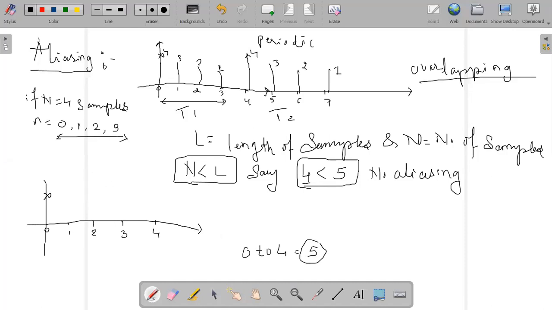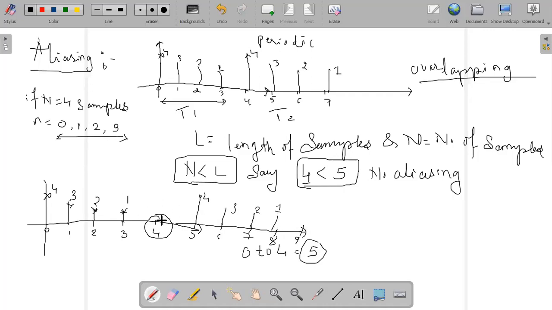So this is my first sample, this is my second sample, this is the third sample, this is my fourth sample. So the fifth sample is remaining. If I continue in this direction, if it is a periodic signal, it will repeat for 5, 6, 7, 8 and 9. In the sense at 5, it will be, if I give the number as 4, 3, 2, 1, at 5 it will be 4. At 6, it will be 3. At 7, it will be 2. And at 8, it will be 1. And this is left out.